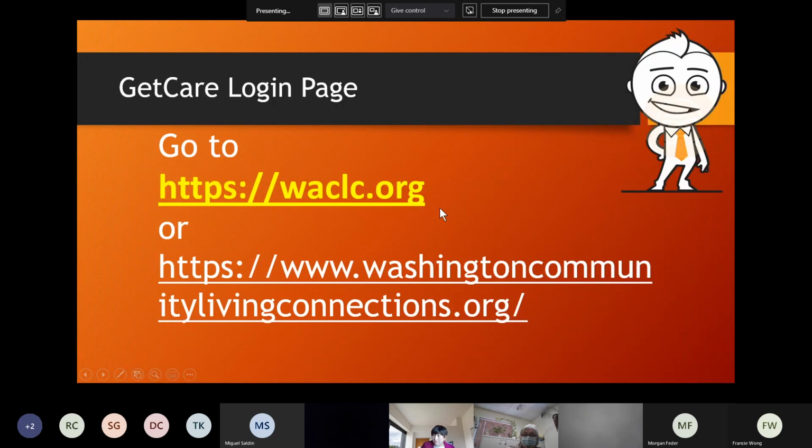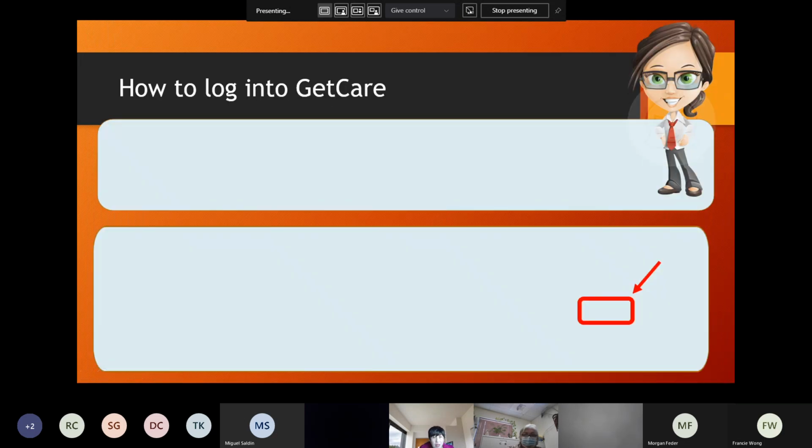And so, like I said, to remember, how many steps are there to log in to GetCare? Yes, great. Yeah, so there are 3 steps. Okay, step 1 is, like I said, I just showed you the GetCare login page, which is the CLC website, waclc.org.